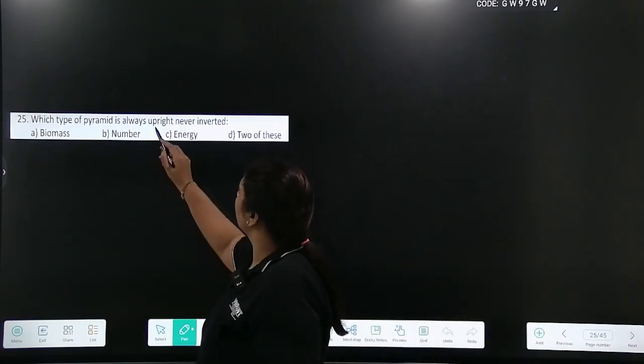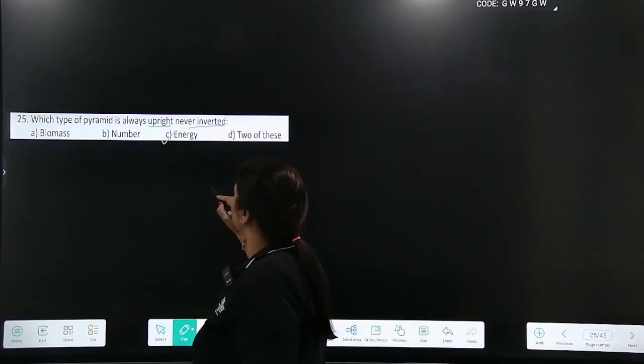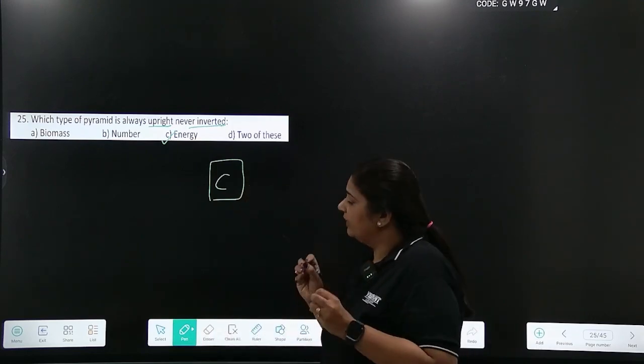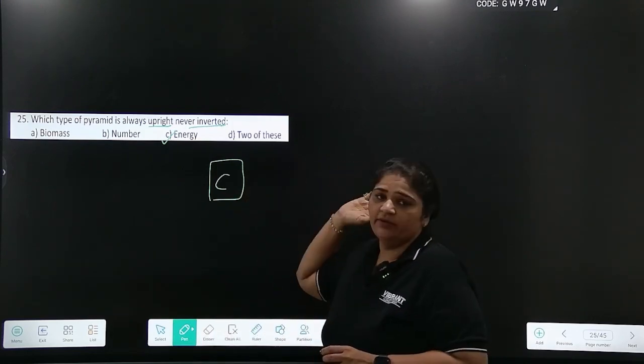Which type of pyramid is always upright, never inverted? Answer is energy pyramid. Bold capitals, italics में याद रखने का. Energy pyramid is never inverted.